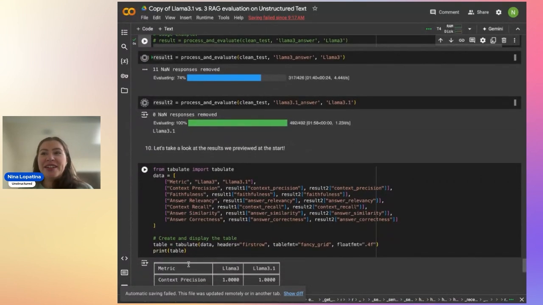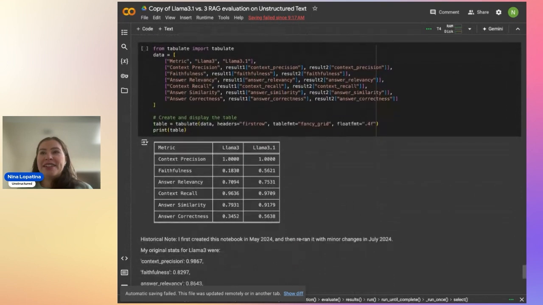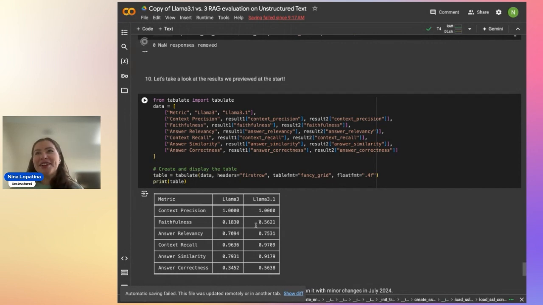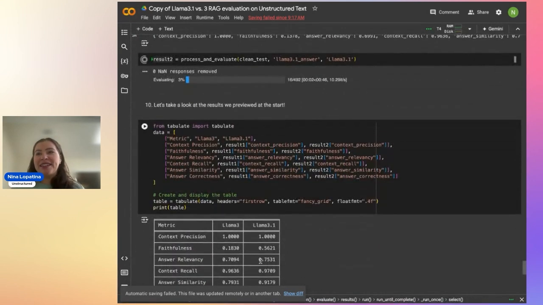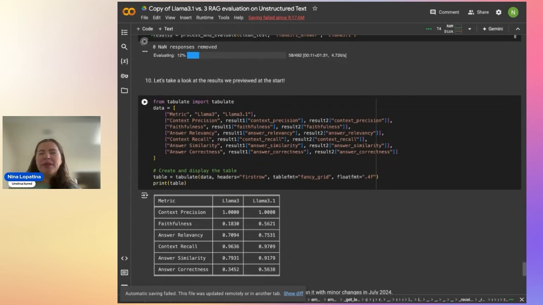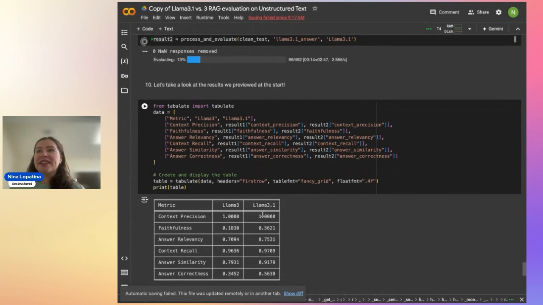These are what I had calculated from an earlier run, using tabulate to make the table look a little nicer. The context precision and context recall, I'm not putting a ton of stock into those because I think those are based a lot on the context that GPT-4 was picking, and I think I had a short chunk size. So I haven't put a lot of stock into those metrics in interpreting the evaluation, but there are noticeable jumps in faithfulness, some improvement in answer relevancy, and the answer similarity and correctness looked really improved.